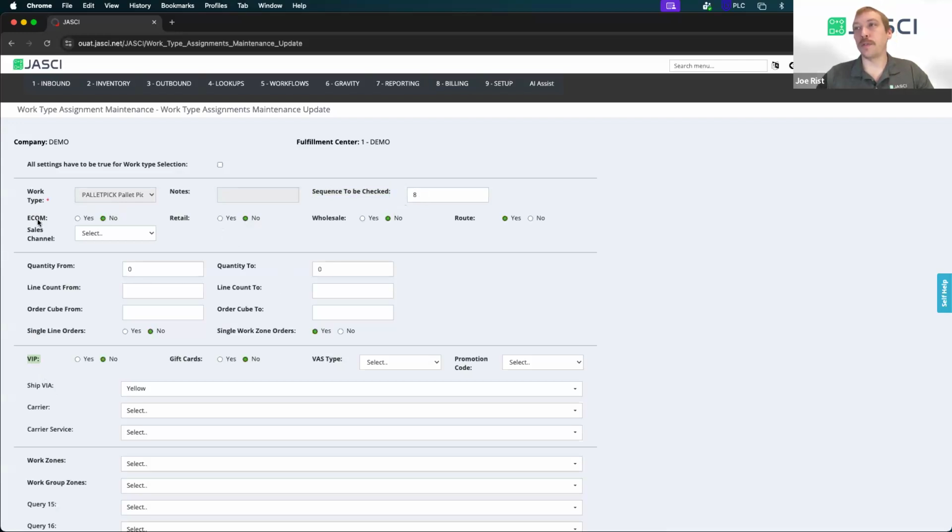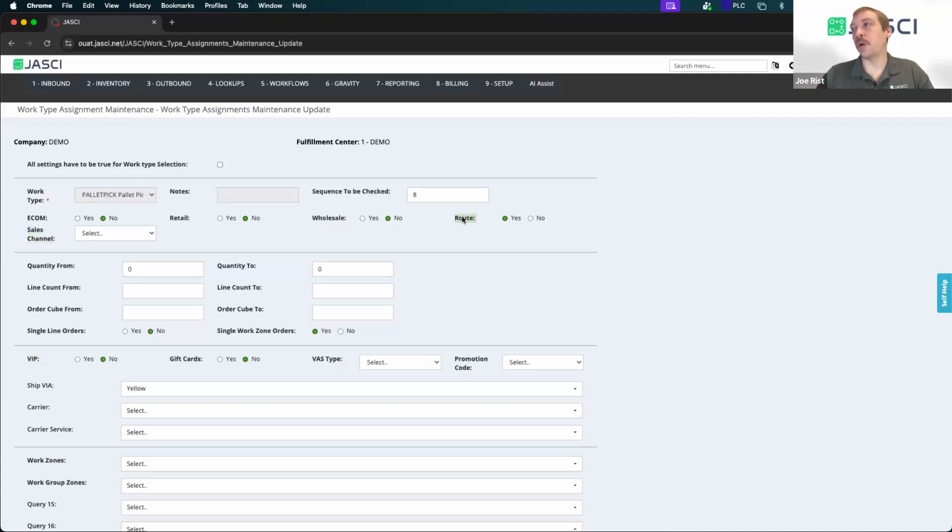Now we can also mark if this is an e-com, retail, wholesale order or not. These are all fields in the sales order files that can be sent or created. Some of those fields are if they're going to be this type of work. You can also specify the sales channel that it came from. Again, these are all things that can be integrated in with the orders or added in through the data load or the manual order creation.